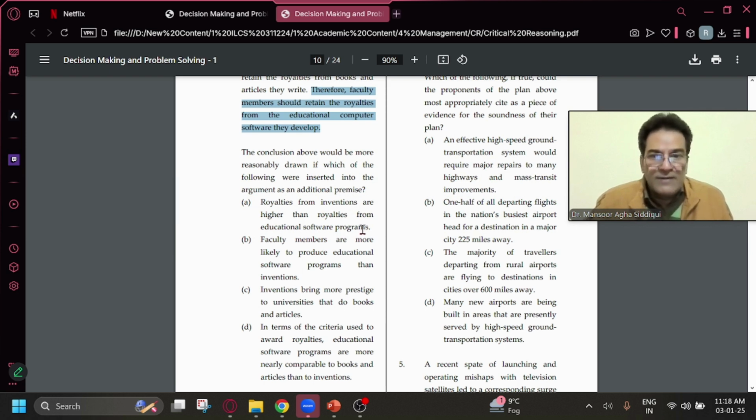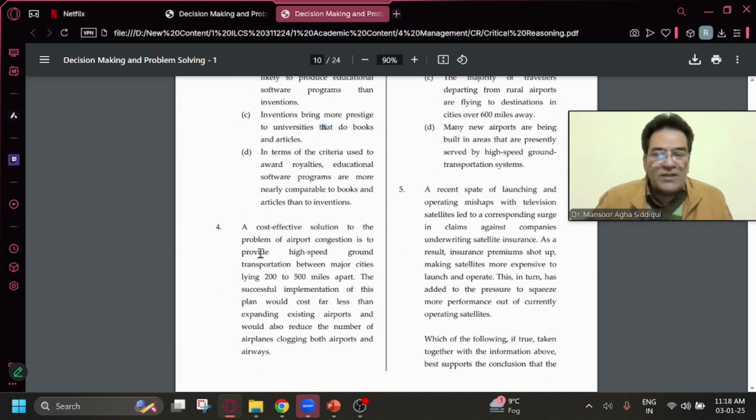It doesn't strengthen. What faculty members are more likely to produce does not prove why they should get the money from softwares. If inventions bring more prestige, how does that strengthen the conclusion that money from softwares which are developed by teachers should go to the teachers? So A, B, and C are not strengthening. As a result, they're wrong.